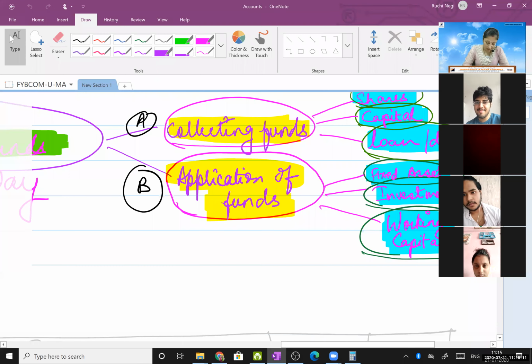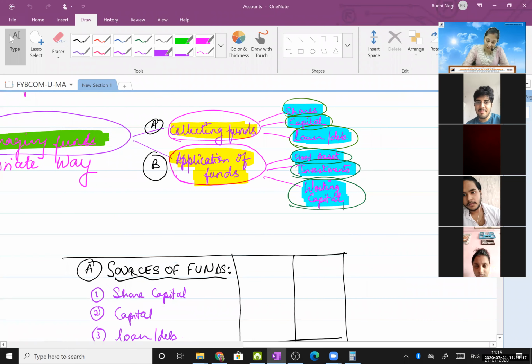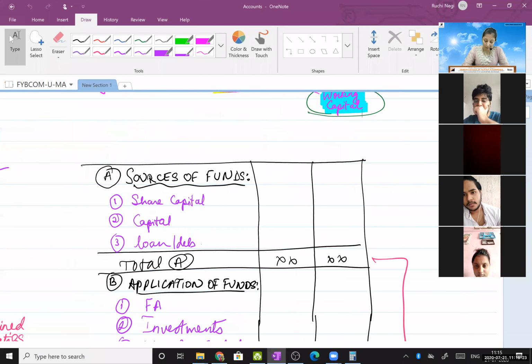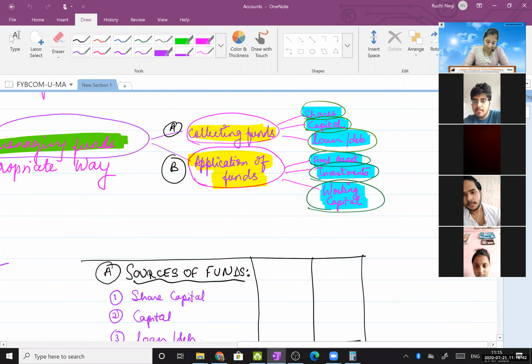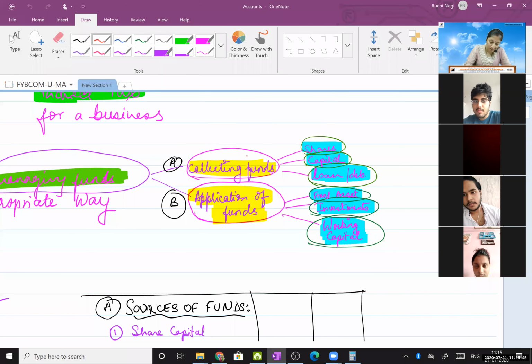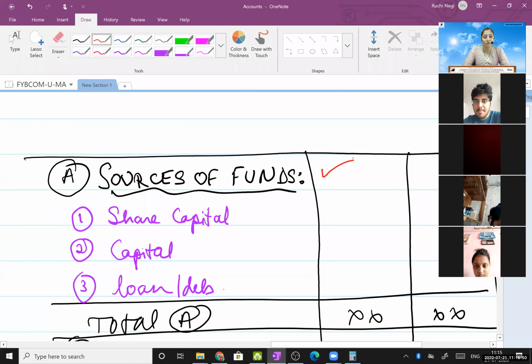Now, I had also discussed with you this. I had said whatever is the definition, I will put it into a statement. ठीक है, हमने जो भी definition पढ़ा उसको अभी मैंने statement में डाल दिया, समझा? So this is how a statement is derived from the meaning itself. Okay, so you don't have to mug up anything. आपको कुछ भी चीज रट्टा नहीं मारना. You just logically remember the meaning. Automatically the statement will follow. Okay, so I said collecting funds is known as sources of funds in management accounting.